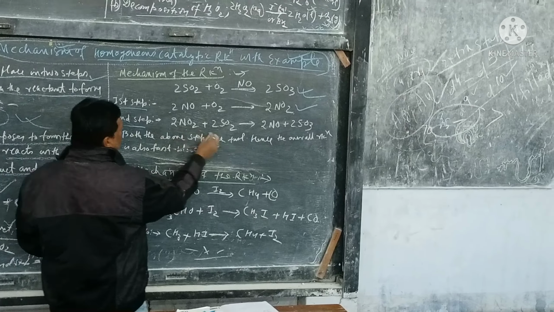You may take a third example: 2N2O in the presence of Cl2 gives 2N2 plus O2. The first step is Cl2 at high temperature gives 2Cl, and the second step is N2O plus Cl gives N2 plus ClO. This is all about the mechanism of homogeneous catalytic reactions. Next page, mechanism of heterogeneous catalytic reaction, with some more examples.